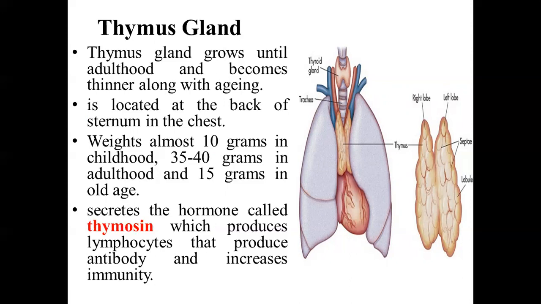Lymphocyte is a white blood cell whose primary function is to produce the antibody and increase the immunity in our body. So after the lymphocytes become mature and active to function, they help in defending our body from different types of foreign body invasions, likewise the virus, fungi, or bacteria. So it has a very important function in our body.